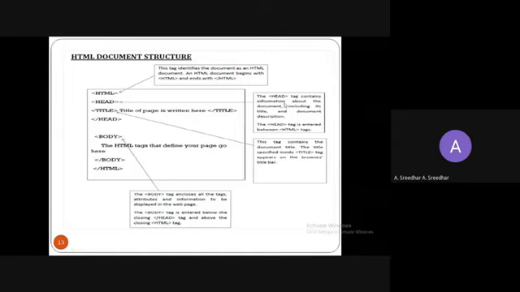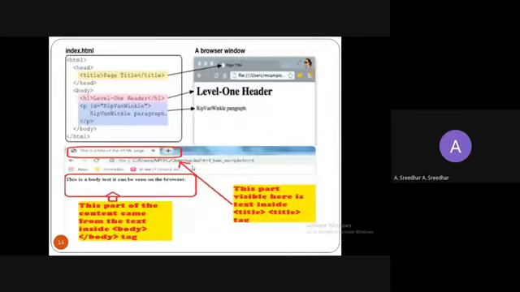And coming to the head tag, this head tag contains the information about the document, which includes the title and the document description. You can write the description of this web page in the head tag. The head tag is entered in between the HTML tags, so this head tag must always lie in between the open HTML and closed HTML. And coming to the title tag, this tag contains the document title. The title specified inside the title tag appears on the browser's title bar. We already discussed this, right? This is called a title bar.